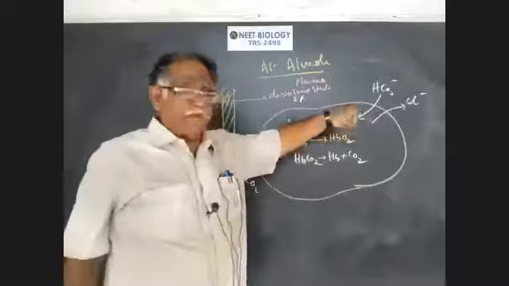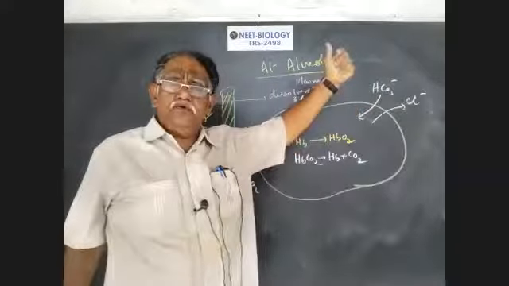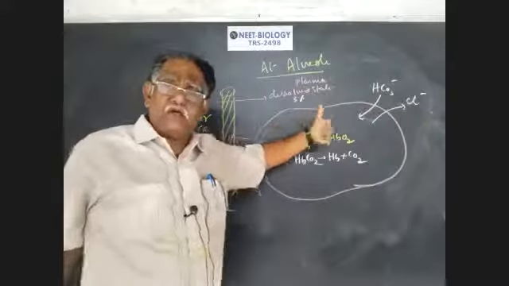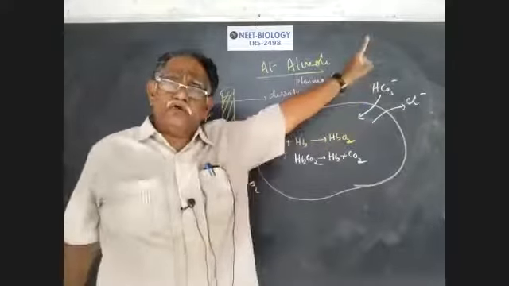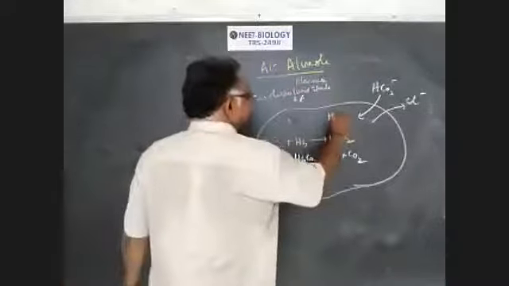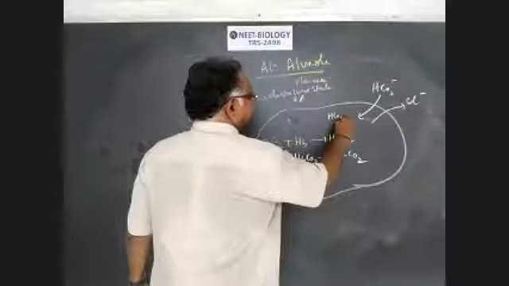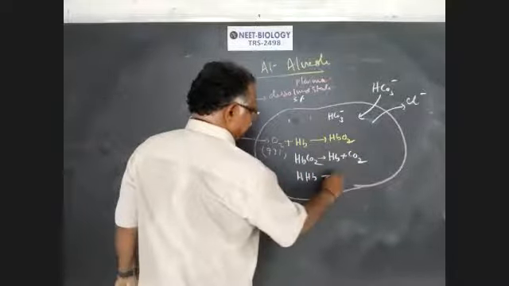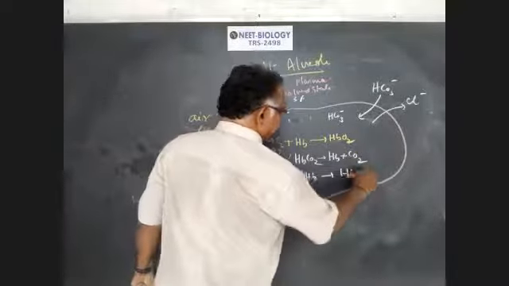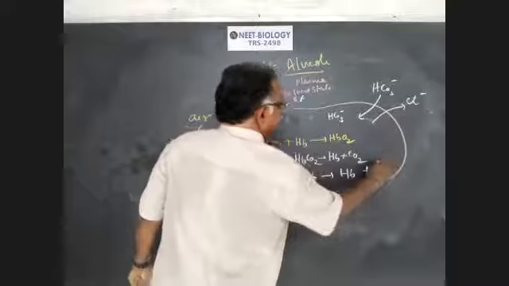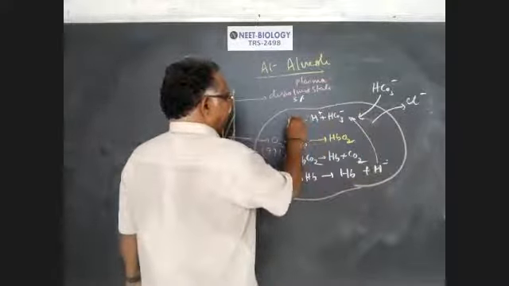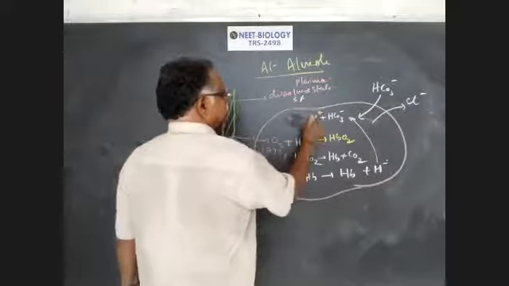So bicarbonates which are present in plasma now enter into RBC, and in reciprocation chloride ions go out into the plasma. Now HCO3 minus. Here there is reduced hemoglobin, HHb, that dissociates into Hb plus H. That H combines with HCO3, forming H2CO3.